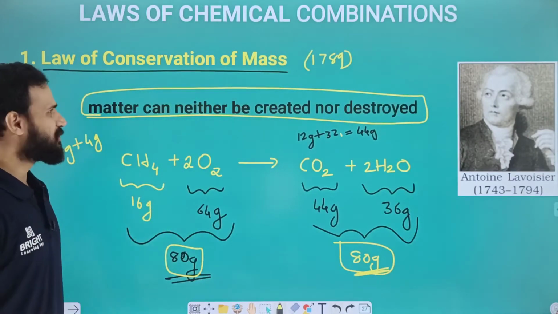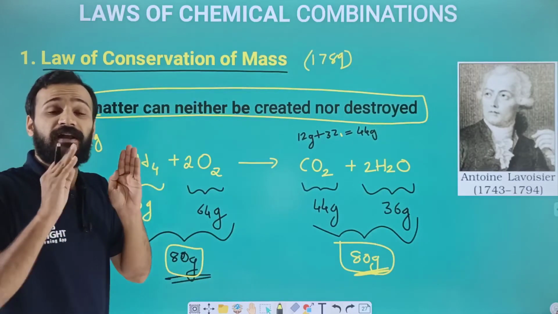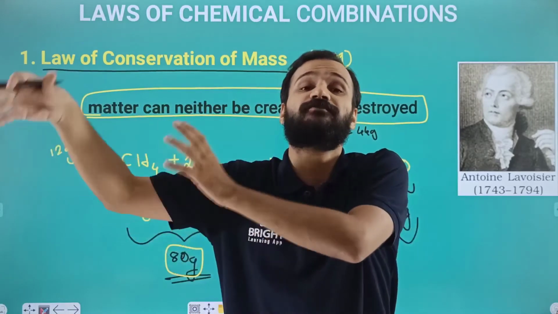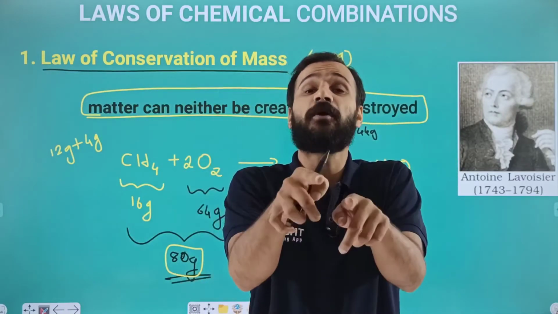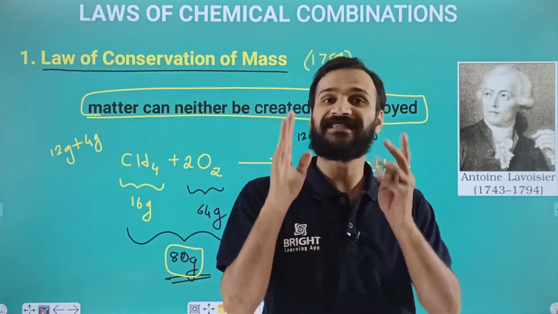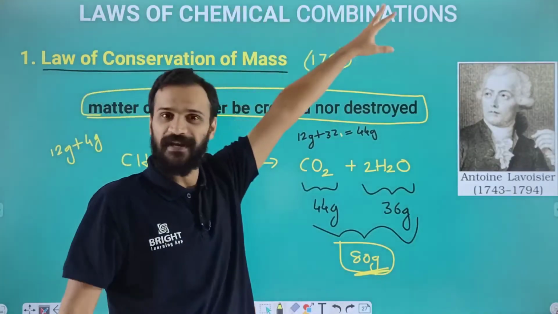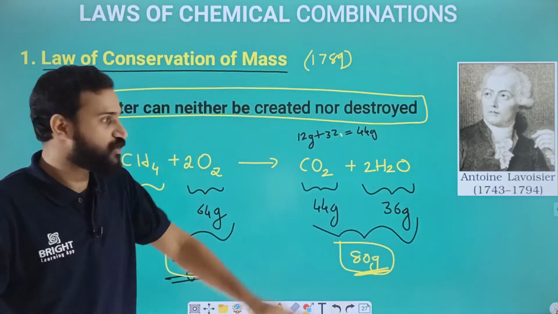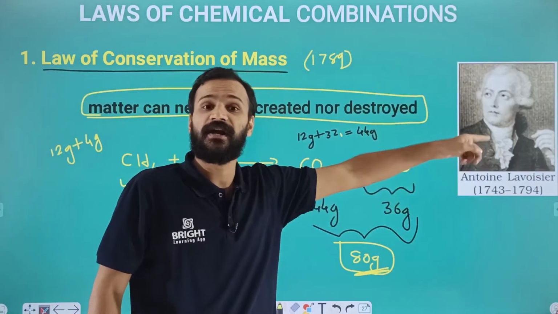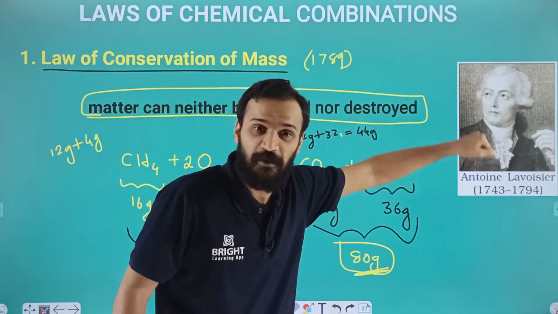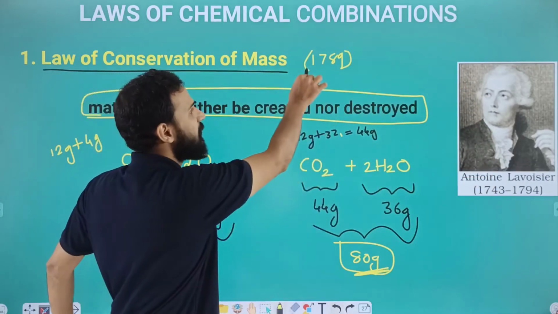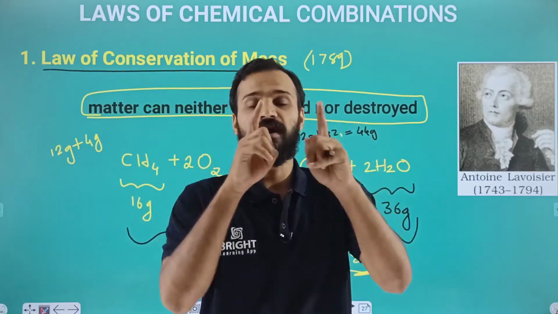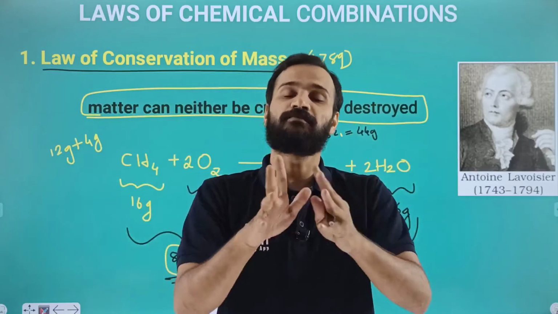Have you cleared this? Very simple idea. So I'm repeating, dear students, a chemical reaction is nothing but the combination of reactants to form products. That combination is followed by some laws, and those laws are called laws of chemical combination. The first law is the law of conservation of mass. It was proposed by Antoine Lavoisier, considered the father of modern chemistry, in the year 1789. It states that during a chemical reaction, mass can neither be created nor destroyed.